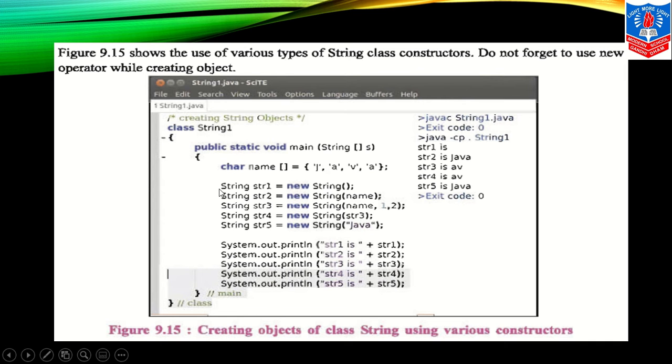Got it? Down we are writing String str1. str1 is our first string, equals new String. Here str1 is a variable, new is the operator, then str2, str3, and so on. You can see here, first we are putting the string. The output of the string: str1 equals new String(name, 1, 2). 1, 2 means the characters A, V, like this way. The first element is what? It starts with 0, so 0 is the first element. I hope you are getting it, children.